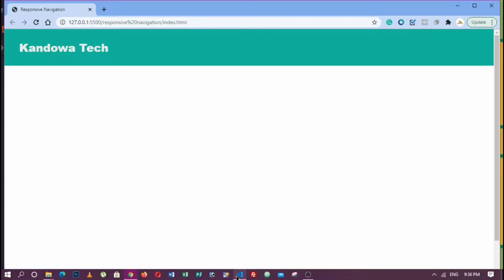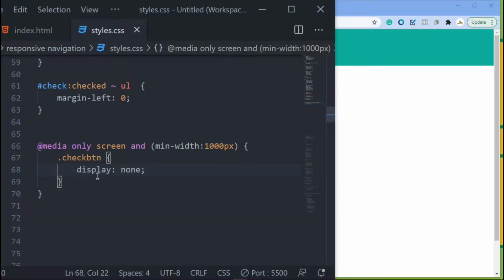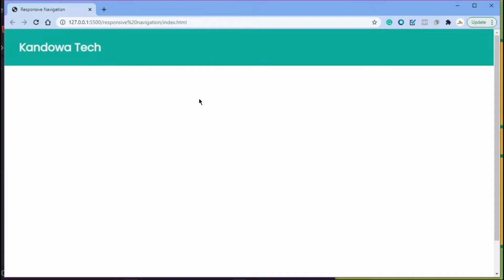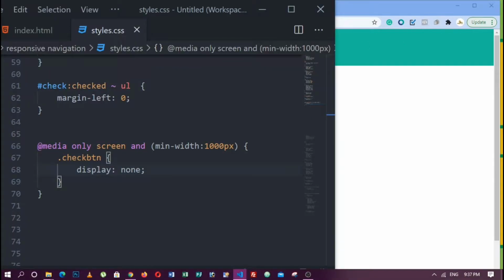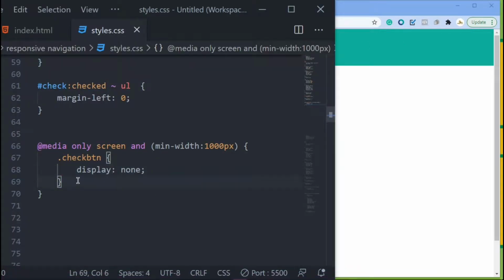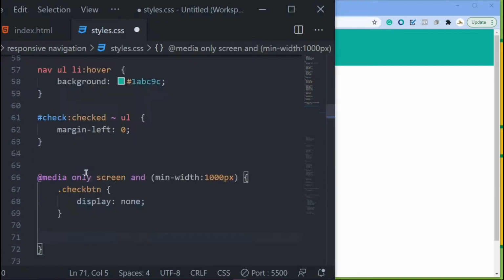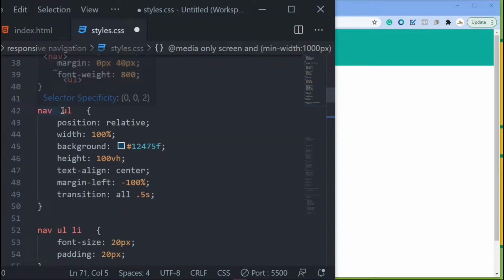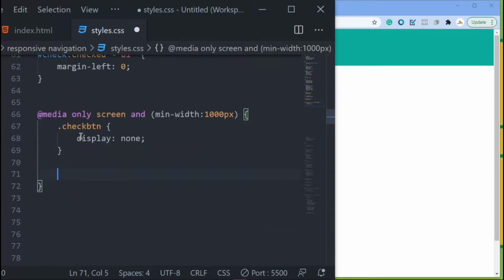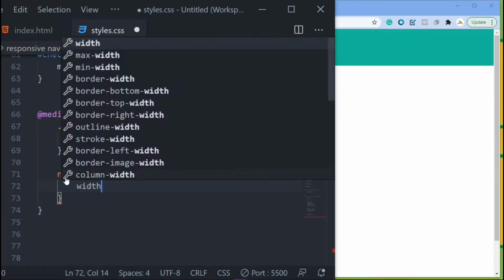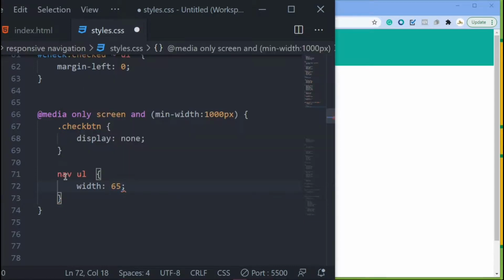Right, so now you want to move on to the next thing. So the next thing that you want to target is your navigation. As you can see, it's now disappeared. You can't see your navigation, so you want your navigation to be appearing up here. So what you have to do is come down here. Then remember, you're still inside your media query there. You know your nav is this nav URL there. So come down, call it nav URL, right? And then the first thing that you want to do is give it the width. You want to change the width. Let's set it to 65%.